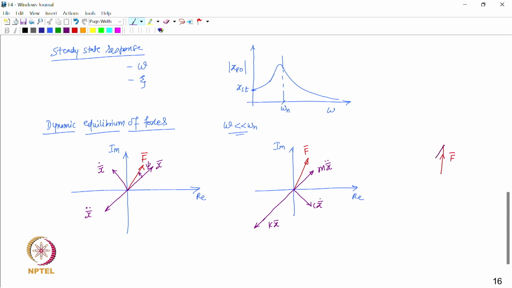then we have the force due to elasticity, which is k x bar, and then we have the force due to damping, which is c x bar dot, and then we have the force due to inertia, m x bar double dot.